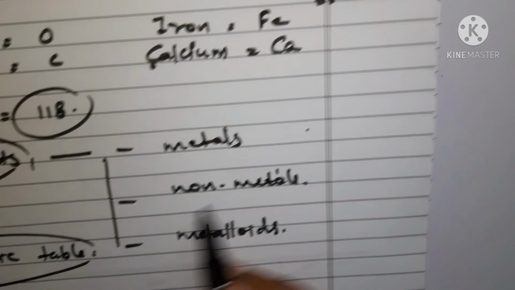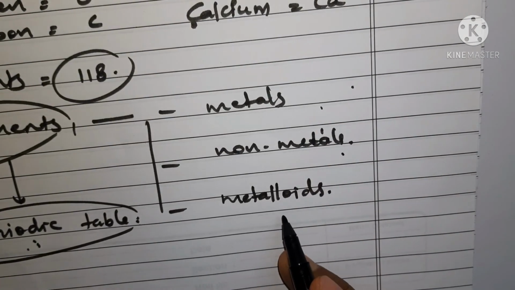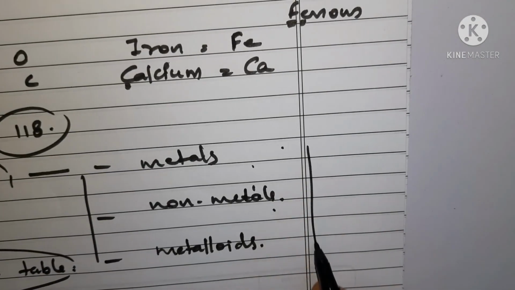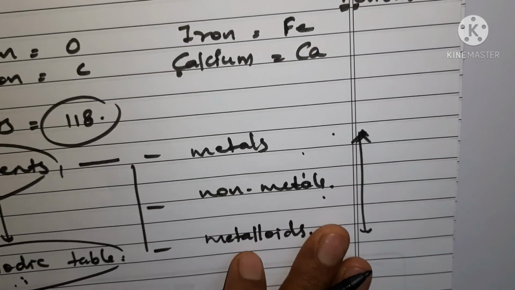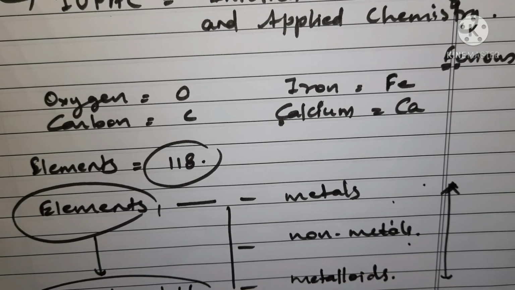This periodic table contains all the metals, non-metals and metalloids. We are going to discuss these three in short, but not in this video because it will be too long to go ahead.